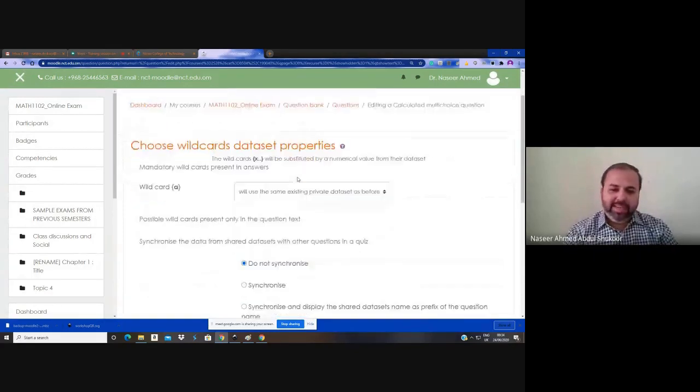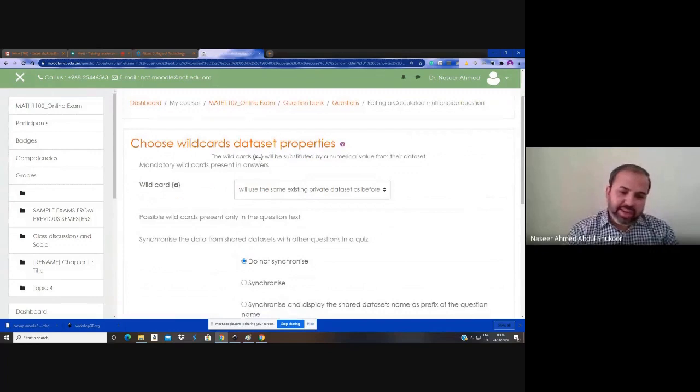It is clearly stated in the first screen. I explained just variable. I stated variable, but the technical term here is wildcard. The technical term used here is wildcard for variable. The wildcard a is given here. If you used some other variable in the question, for example, flower bracket b, that will also come here. If you are using somewhere just e power x, for example, inside the flower bracket, if it is x or some other usual variable, then it will ask you about possible wildcards present only in the question text.